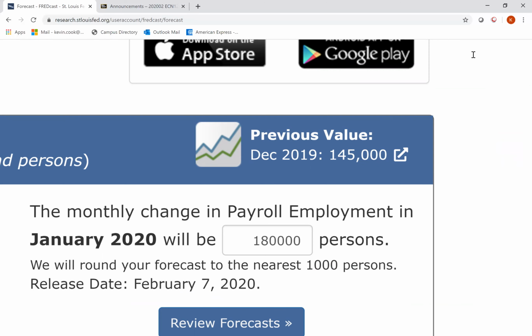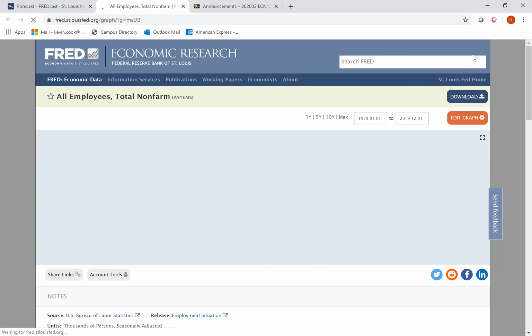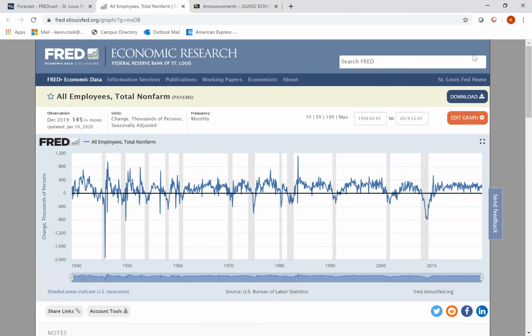And then if you click on this previous values page, it'll take you in and you get into this interactive graph that you can play with and so on. First month, I don't know how much this will mean to you, but as we go through, hopefully everything starts to make more sense and so on.